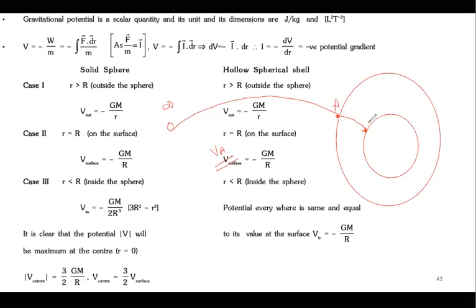So this is point B, and the total work done is from infinity to A plus A to B. Yes or no? Got it?